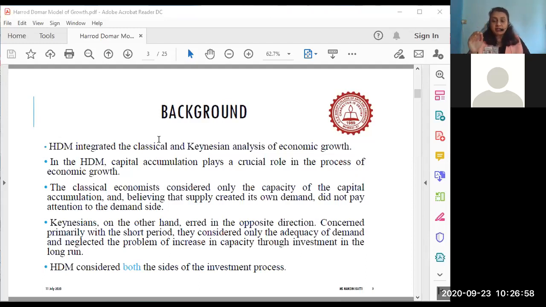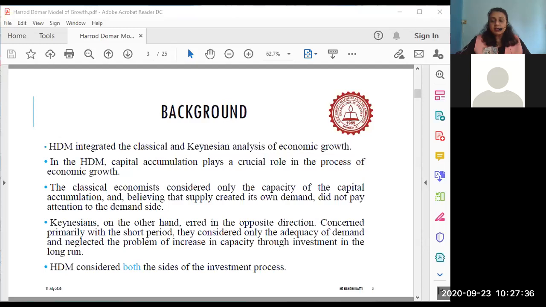What is the net objective of all three, the HD model, the classical school and the Keynesian school? The ultimate aim is to achieve full employment economic growth in the economy. So they all target one particular variable, which is to reach full employment economic growth. The HD model has combined the classical school of thought and the Keynesian school of thought, and in between they have inserted their own understanding of accumulation of capital, which plays a very important role in the process of economic growth.